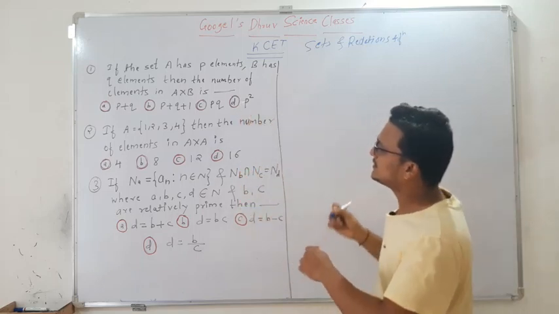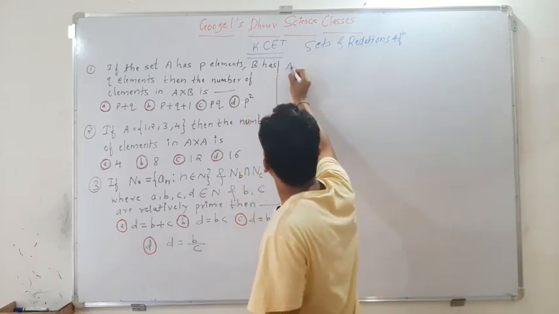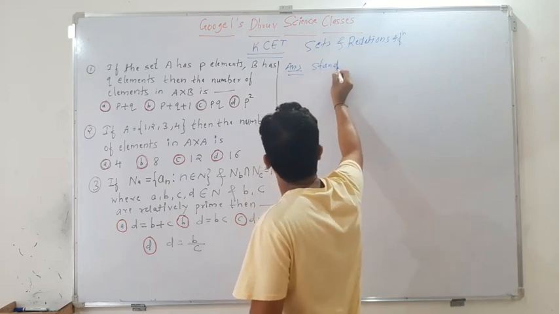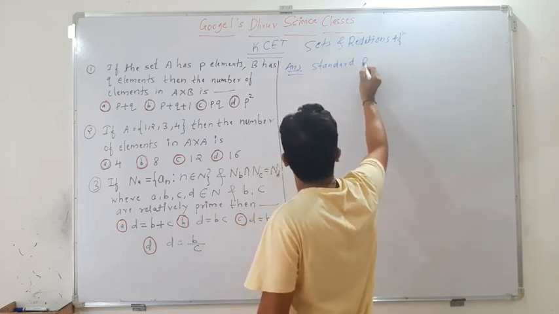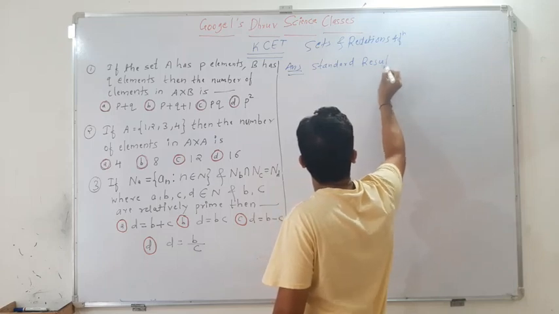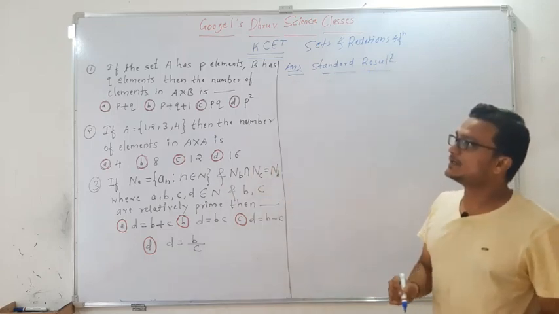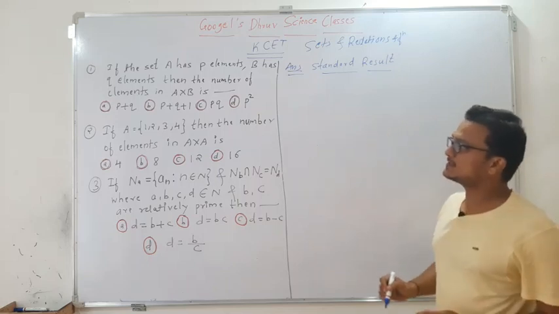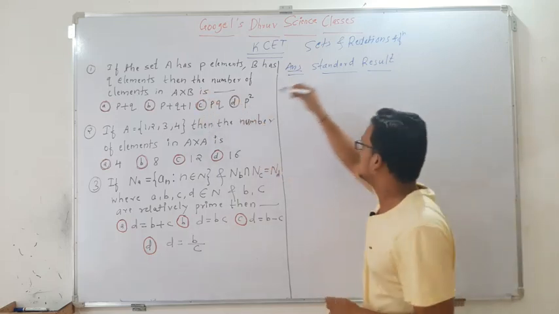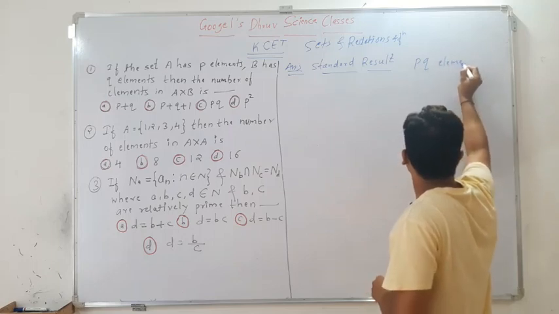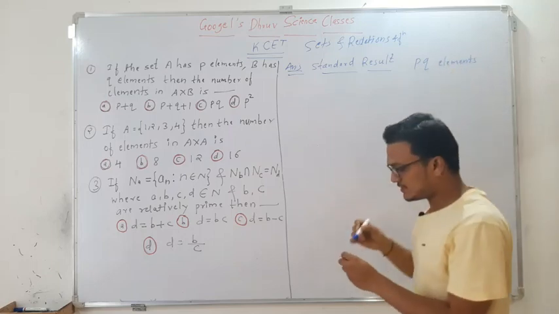For this we have the standard result. See, suppose A has P elements and B has Q elements, then A cross B will have PQ elements. How many? PQ elements.